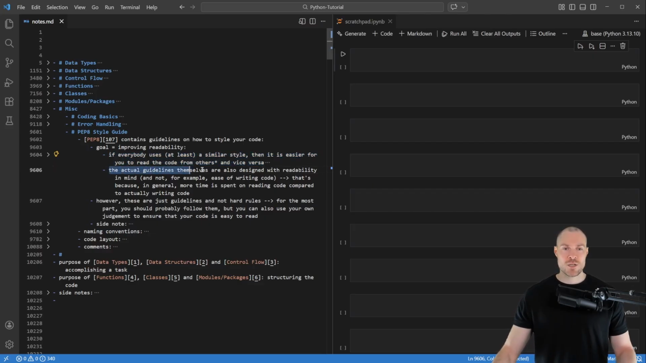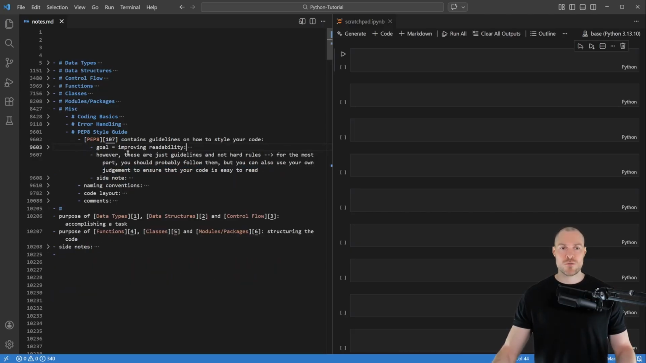And the actual guidelines themselves are also designed with readability in mind and not, for example, ease of writing code. And that's because in general, more time is spent on reading code compared to actually writing code. So that is the goal of this PEP8 style guide. However, these are just guidelines and not hard rules. So for the most part, you should probably follow them, but you can also use your own judgment to ensure that your code is easy to read.